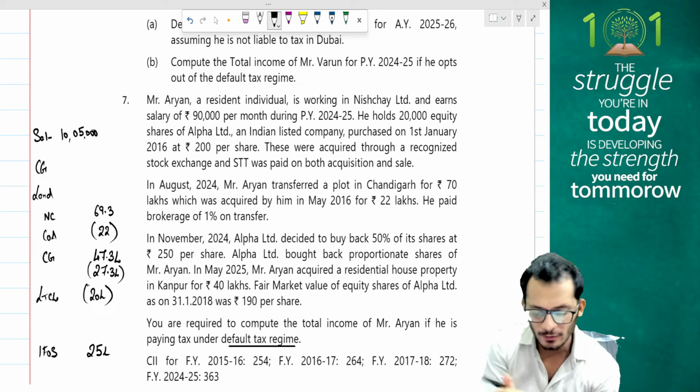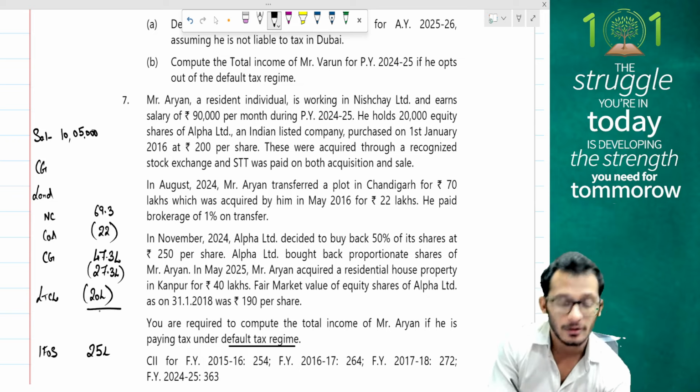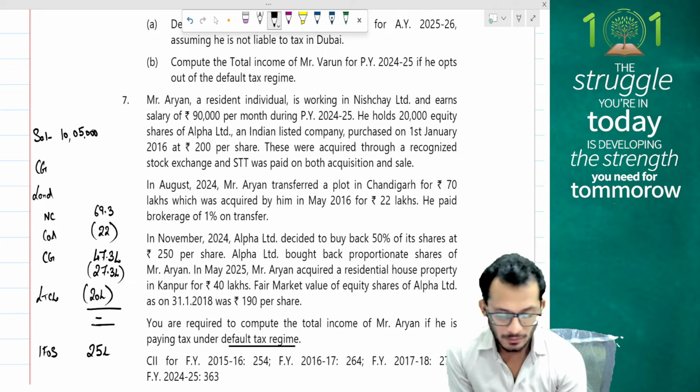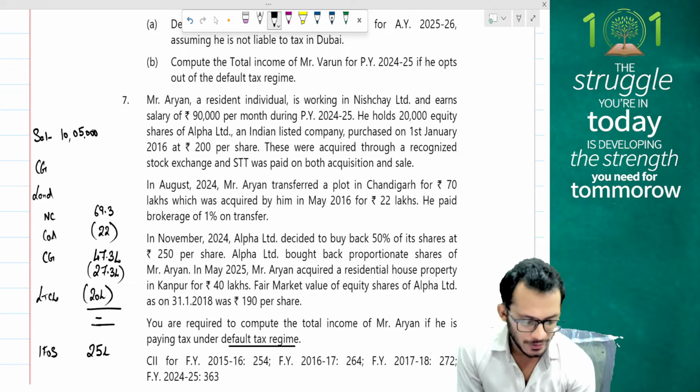That leaves me with 20 lakh rupees, and the 20 lakh rupees will be set off against my capital loss, which means my taxable capital gains is going to be 0. I have one issue here. People, the